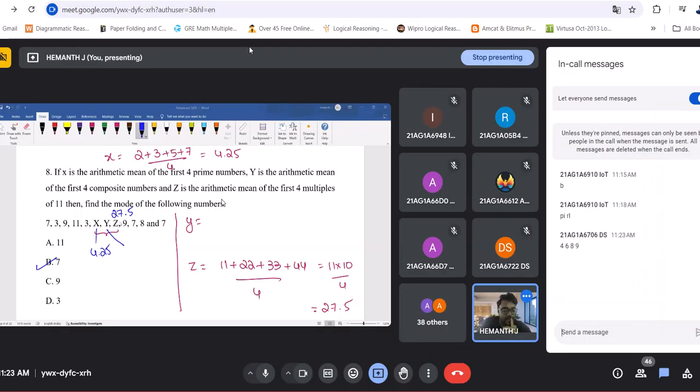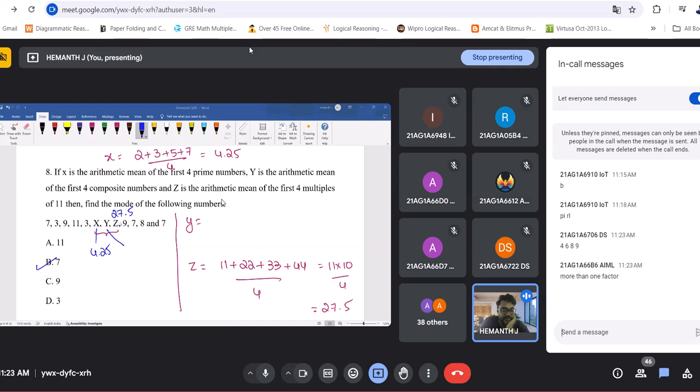4, 6, 8, 9. So what is the definition of composite numbers? What do you understand from composite numbers? One of your friends gave 4, 6, 8, 9. If you have more than one factor, it's called a composite number.